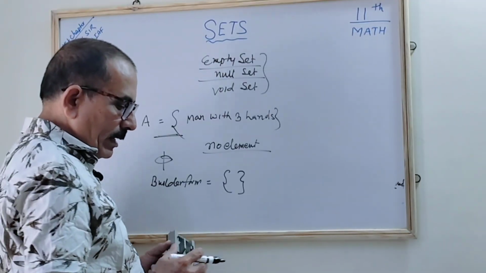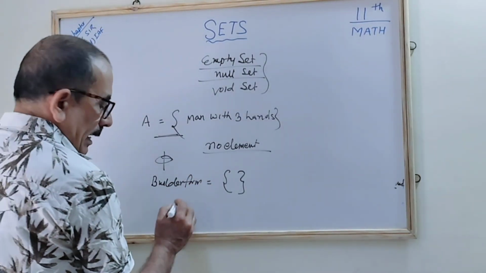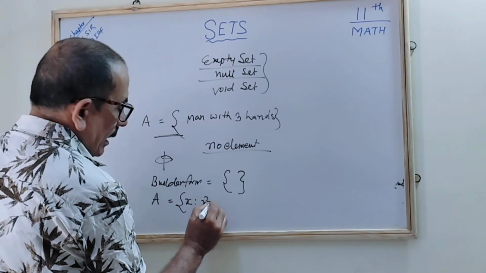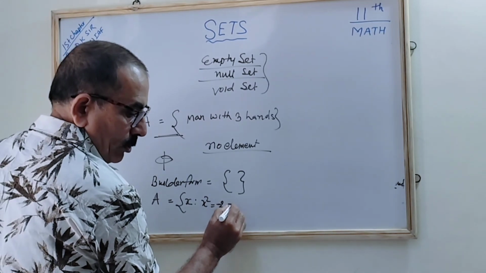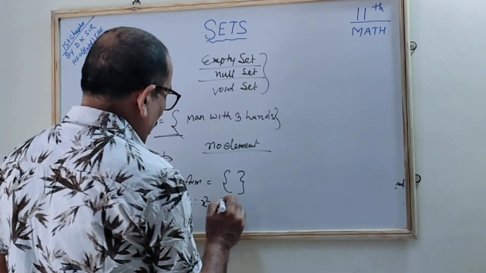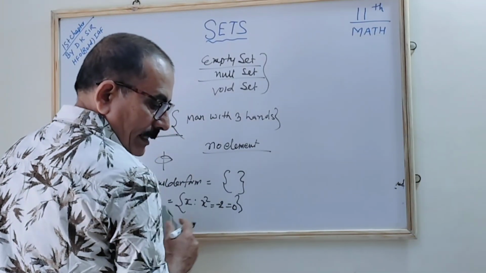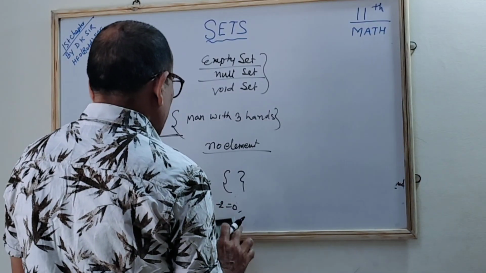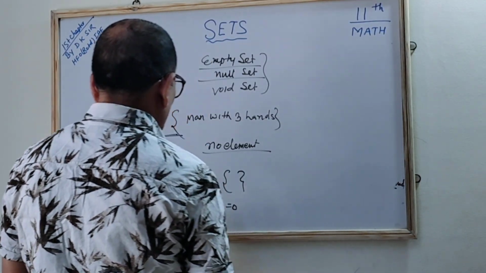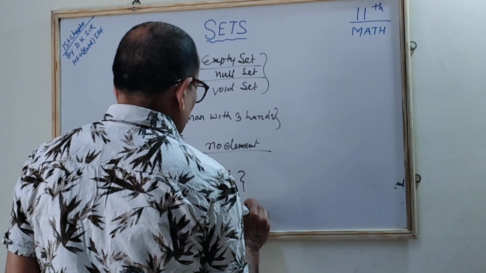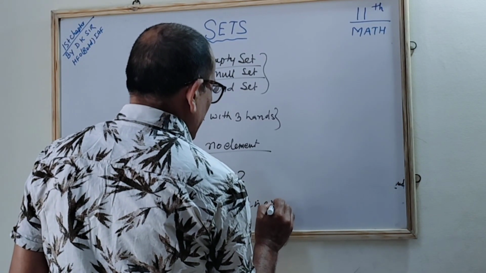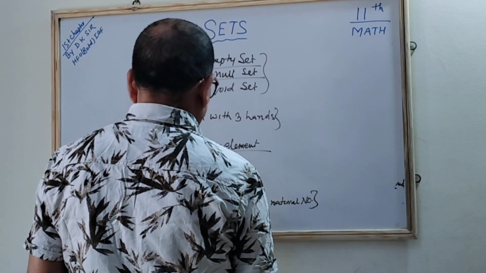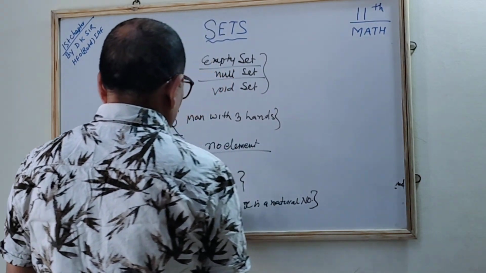In the set builder form you can write it in another way. How can you write this? You can write that A is equal to, this is also one example, {x such that x square minus 2 is equal to 0, and x is a natural number}. X is a natural number. X square plus, if I say x square plus 2 is equal to 0, and x is a natural number.